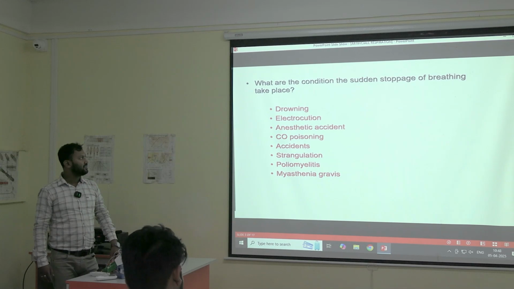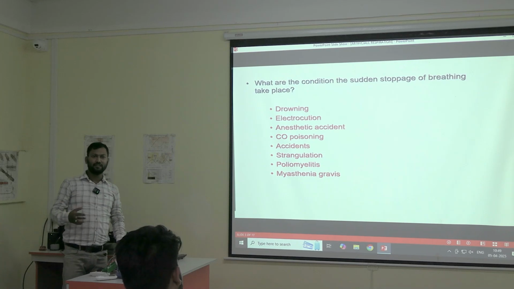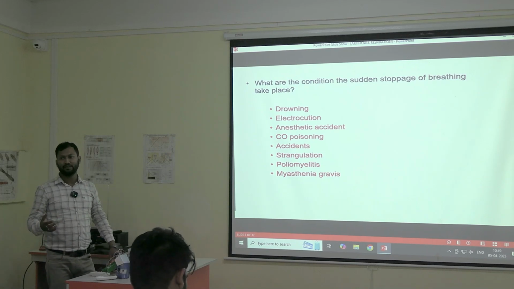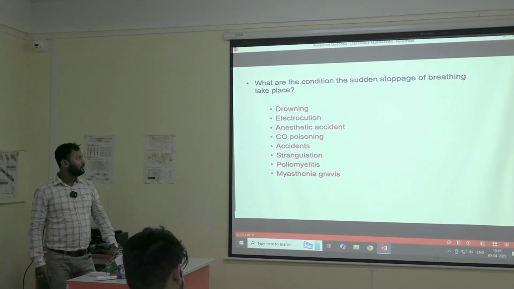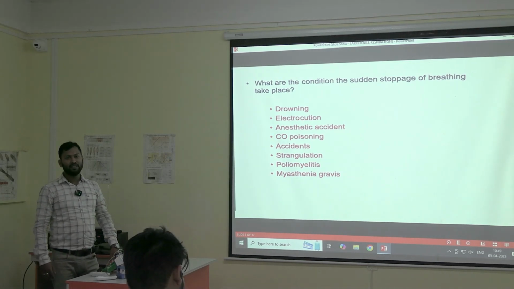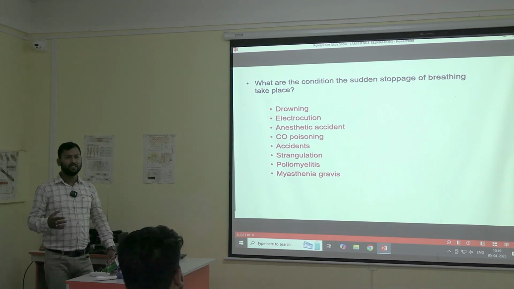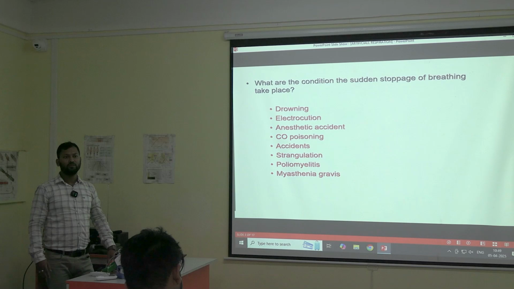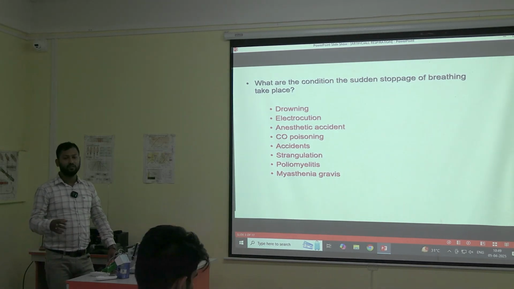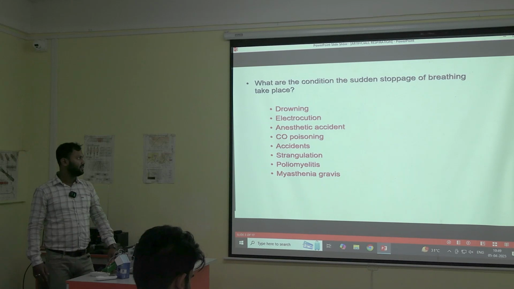Then anesthetic accident, like someone has been given anesthesia. So that is a hospital thing. Or sometimes someone has taken any drug or anesthetic type of agent, due to which the person is not able to breathe. That might be another cause. Then carbon monoxide poisoning. When there is poisoning, like someone has gone into a fire, there are different kinds of harmful gases there. So exposure to those gases may also cause this cessation or stoppage of breathing.